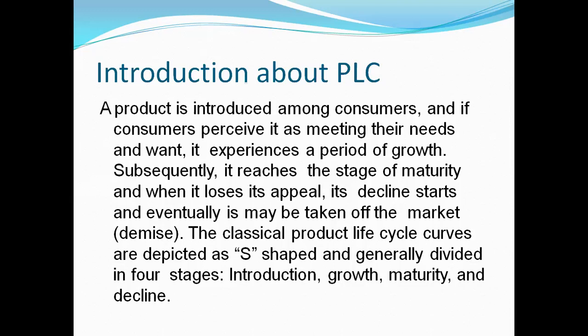So the product life cycle is an attempt to recognize the distinct stages. These stages are basically four: introduction, growth, maturity, and decline. Because each and every product goes through this particular cycle.